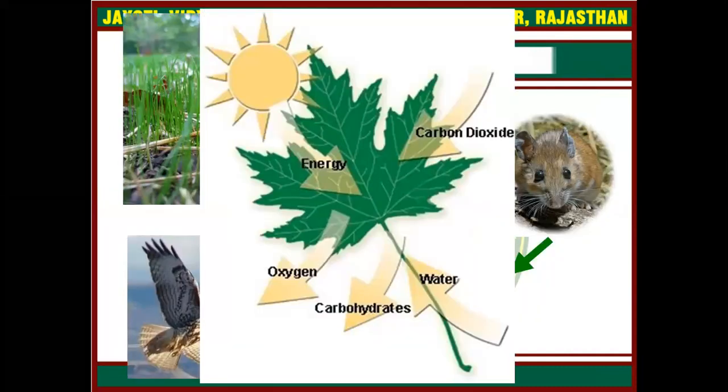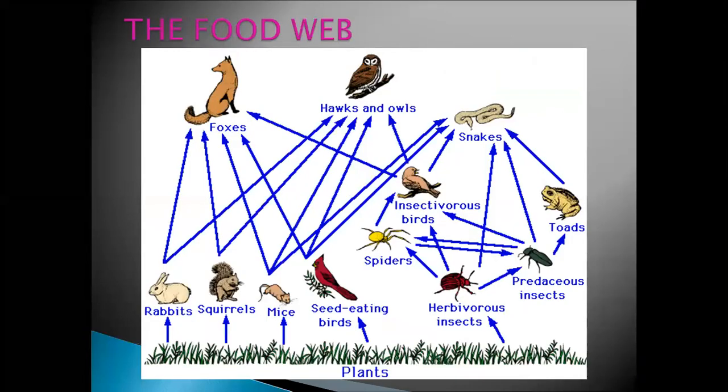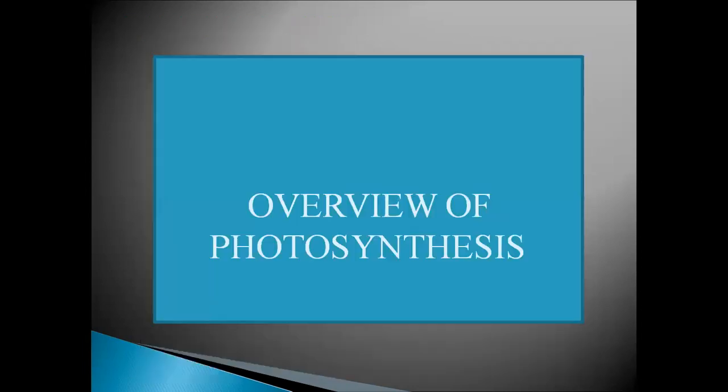This is just a flow diagram where you can simply see that food can be generated by using sunlight, and this is the food web where plants are producers. They can produce the food, and all other members of the food web are dependent on the producer plants. Now come to the overview of photosynthesis.